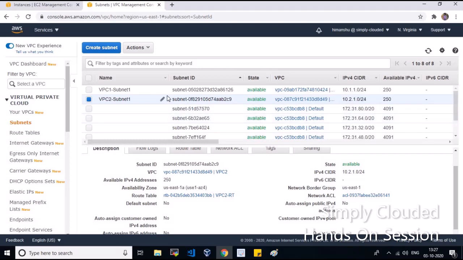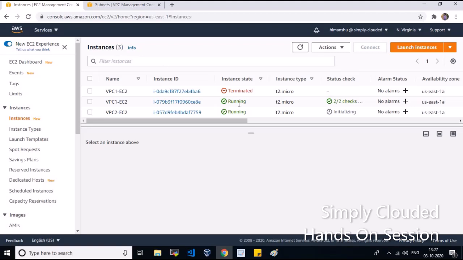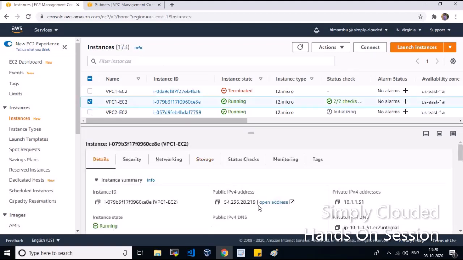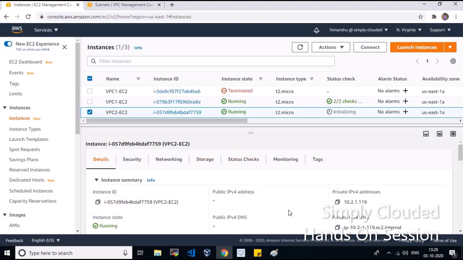Under both these subnets I have already spun up two instances. This is VPC1 EC2, and I have attached a public IP to it so that I can SSH into it. Similarly, I have created VPC2 EC2 in a private subnet, so it does not have direct connectivity to the outside, like an internet gateway.